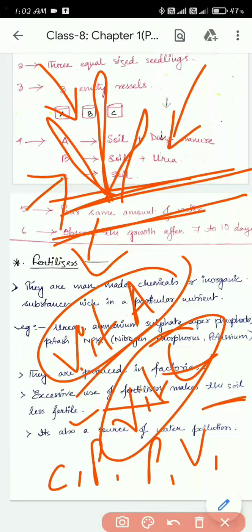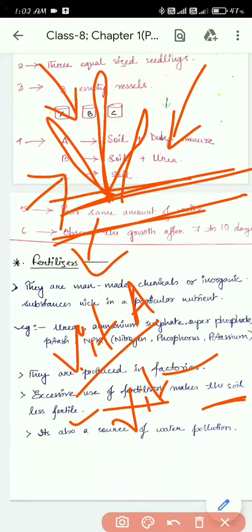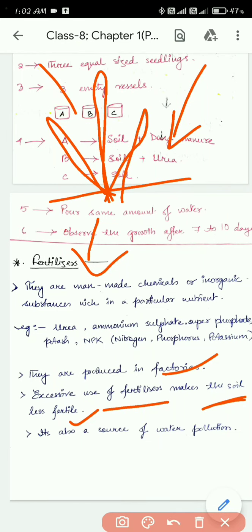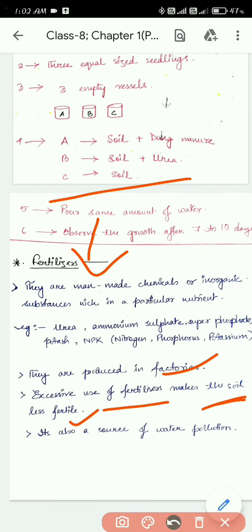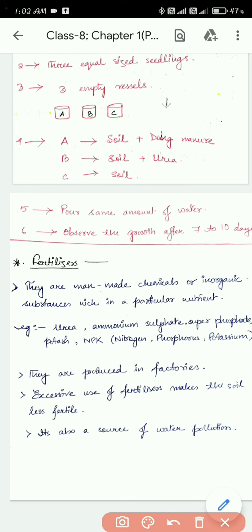So only eating the tablets won't help you. You will become weak. It's the same thing with the soil also. If you add only fertilizer to the soil, the soil will lose its fertility and become less fertile. So the best option is to substitute the fertilizer with what? With manure.